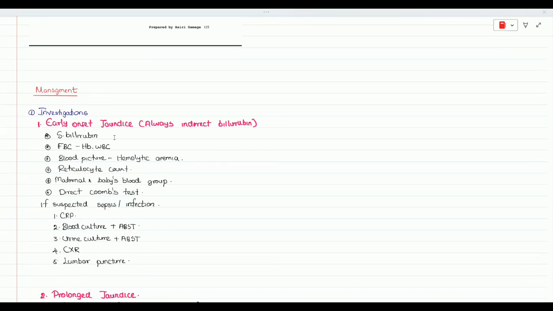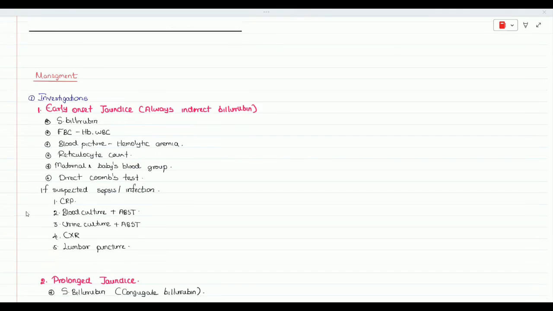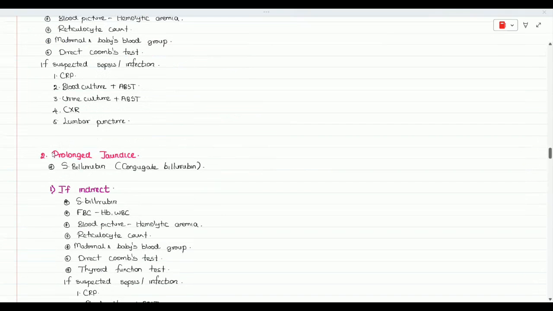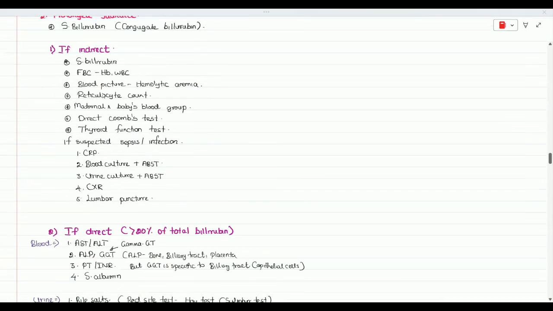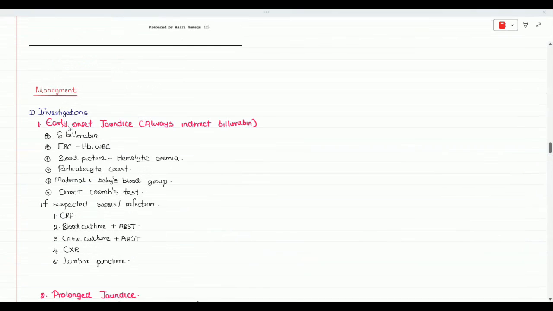But if the case is a prolonged jaundice, as I already mentioned, it can be either conjugated or unconjugated. So you have to do the serum bilirubin level and also the conjugated bilirubin level. With the conjugated bilirubin level, you will calculate the percentage of the conjugated bilirubin, and you will decide whether it's indirect bilirubinemia or direct bilirubinemia. Okay, so that is one thing. Then we will move to the other investigations.